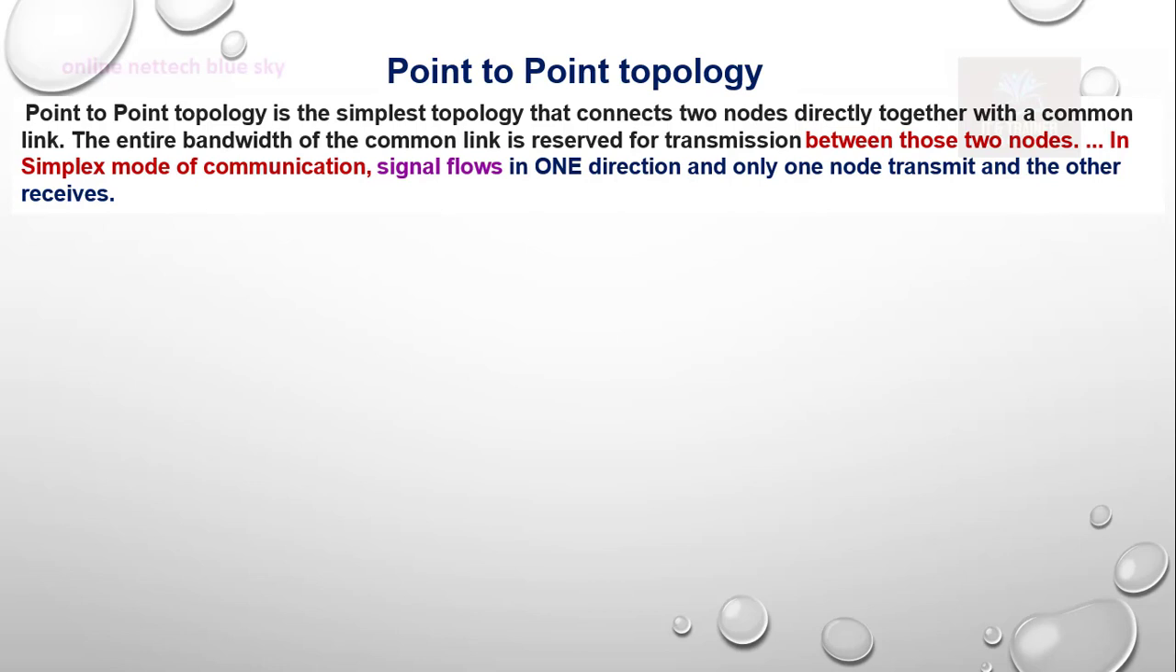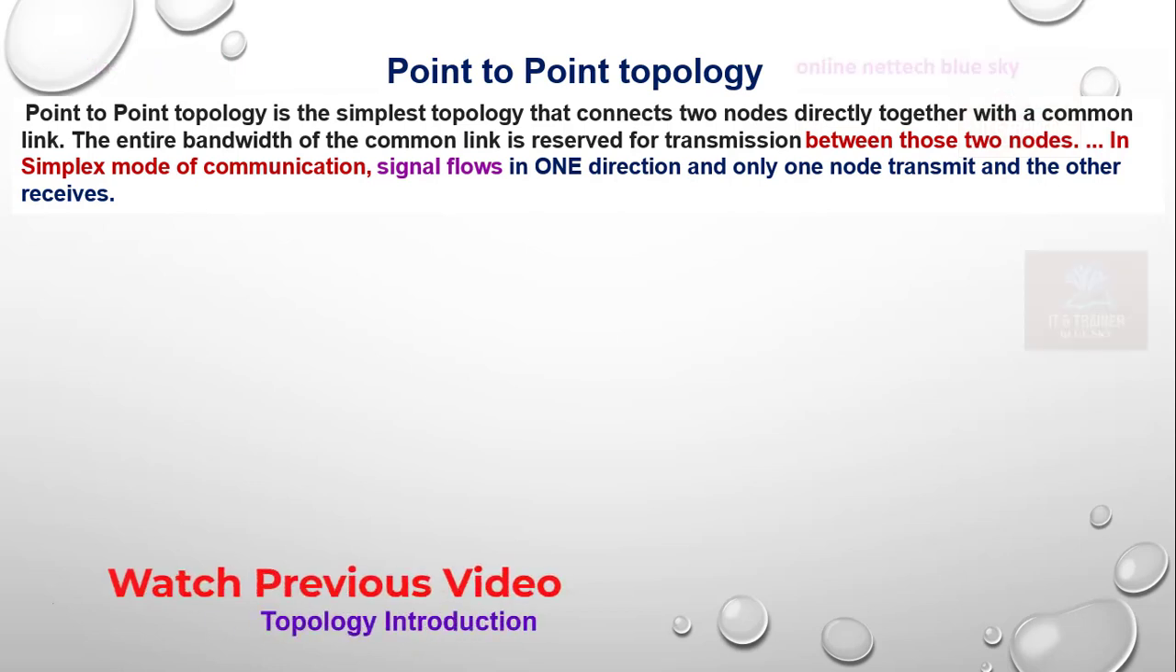Point to point topology is a simple topology. Simple topology means connecting two nodes directly together with a common link. I will show you how this system works. The entire bandwidth of the common link is reserved for transmission between those two nodes in simplex mode of communication. Signals flow in one direction, and only one node transmits while the other receives.